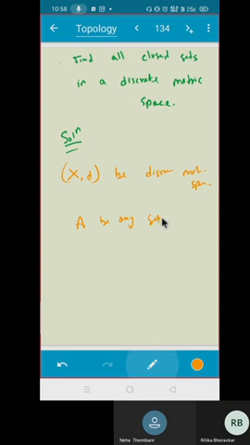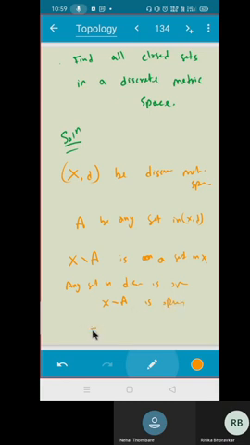Let A be any set. Very good. So you used whatever we have done. Any set in (X, d). Now let us talk about X minus A. X minus A is another set, correct? Can I say X minus A is open? Why? We know that any set in discrete metric space is open. We have proved it. So that means X minus A is open.